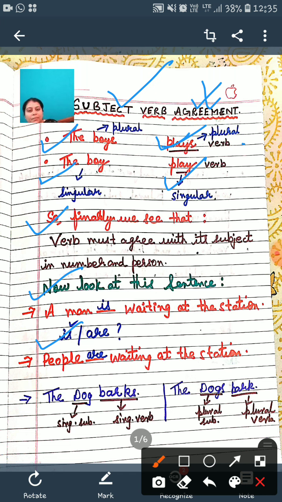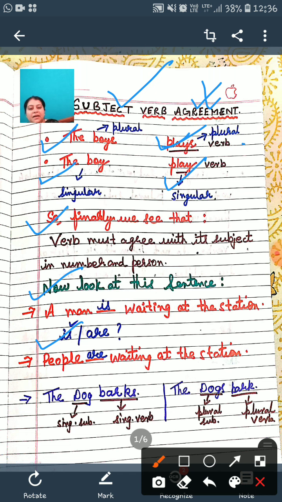You just forget about is or are. Man, M-A-N, is already singular. Though I have written the answers here, try to solve it tactfully. Man is singular, so if the subject is singular, the verb will also be singular. The correct option, which I have already written here, is "is".